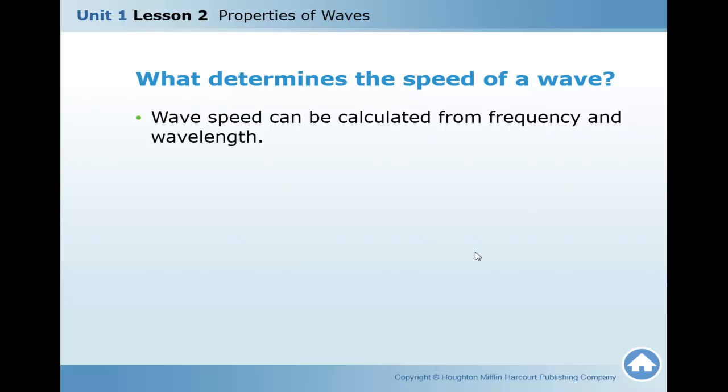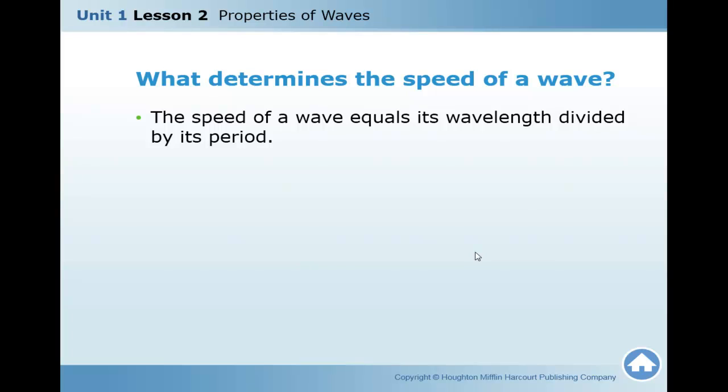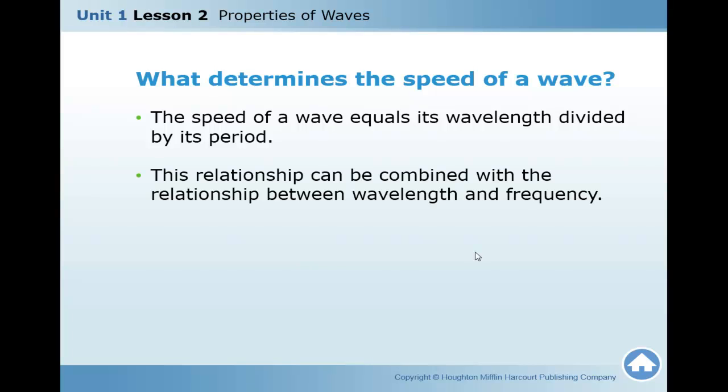Wave speed can be calculated from the frequency and wavelengths. So there is a relation between speed, frequency, and wavelengths. Speed is the distance divided by time. The speed of the wave equals its wavelength divided by the period. So in general, speed equals distance divided by time, but for the wave, the distance is the wavelength, and the time is what we call the period. So the speed of the wave equals wavelength divided by period.